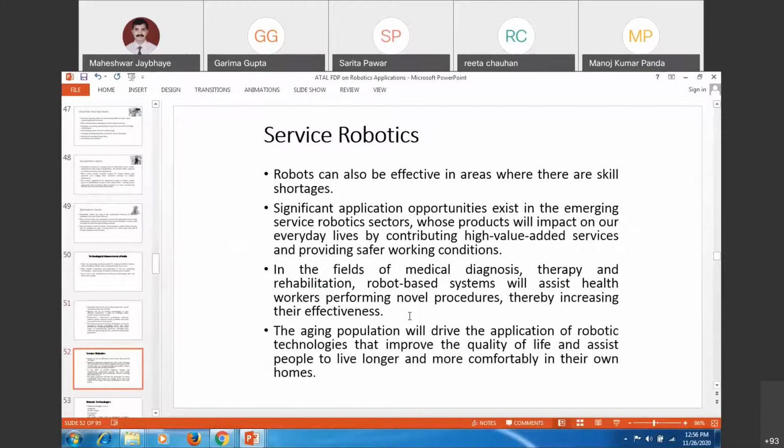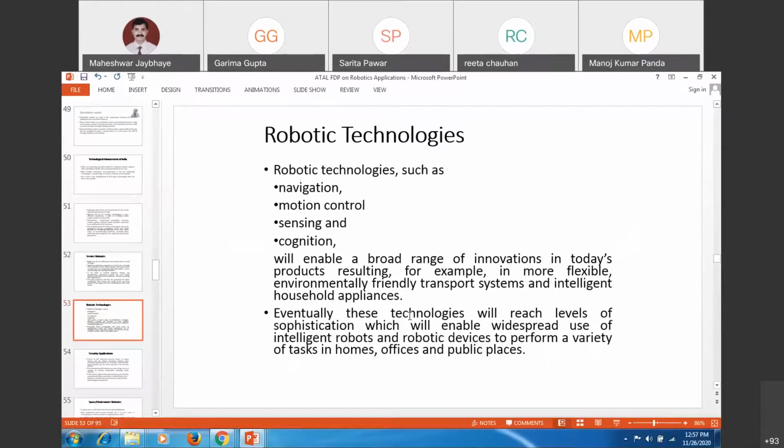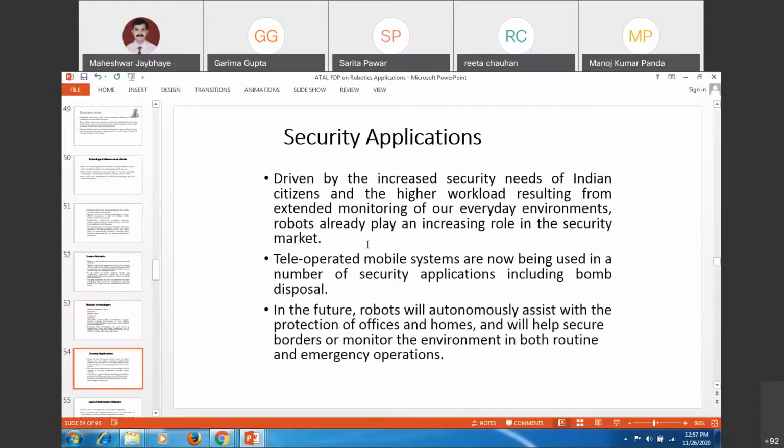So I will just go through the rest of the slides. In robotic learning, navigation, motion control, sensing, and recognizing are the main robot technologies. Navigation covers the movements and motions, so all that programming related to decision making and obstacle avoidance will be related to navigation. Then motion control, moving to the desired position; sensing, with different sensors, vision sensors and others; and recognizing, such as exact inspection and analysis of parts and products, where that recognition is being done. So these are the challenging areas.